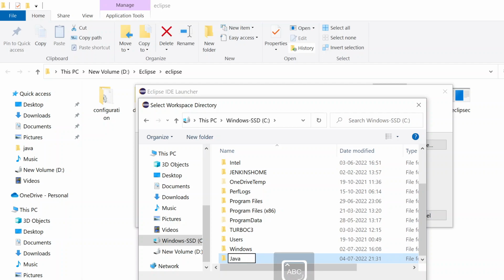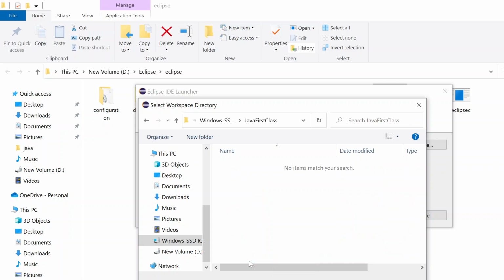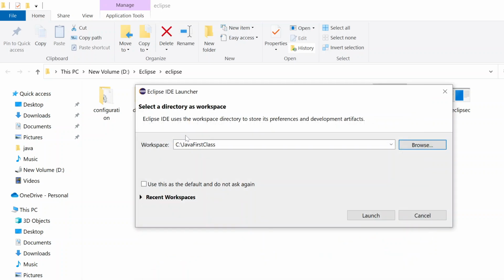You can give any name, it's your choice. I will give Java first class. If I open it and click select folder, this is the path where whatever Java code I write will reside inside this folder. So it is asking us to create one workspace. Just create this of your choice and click launch.